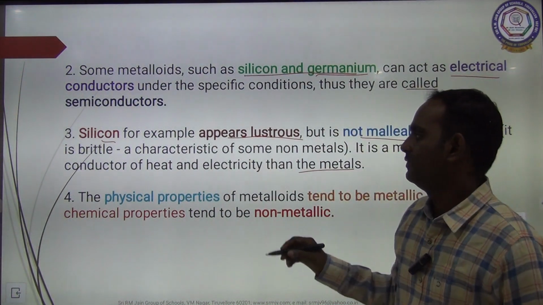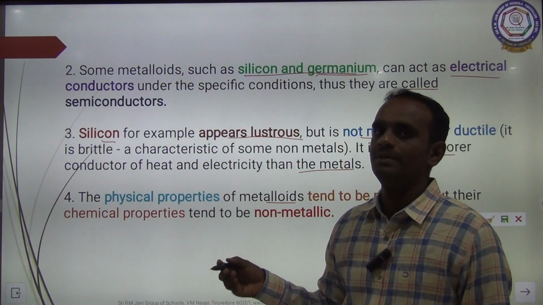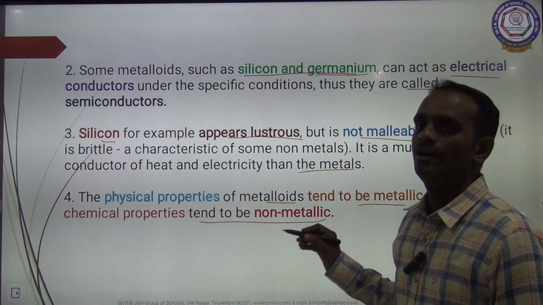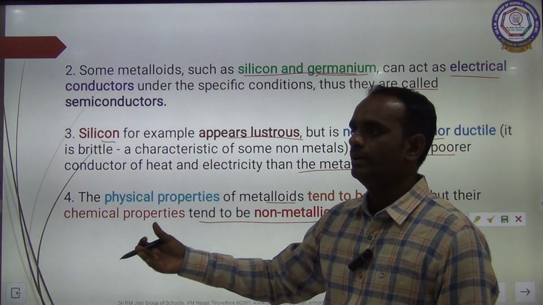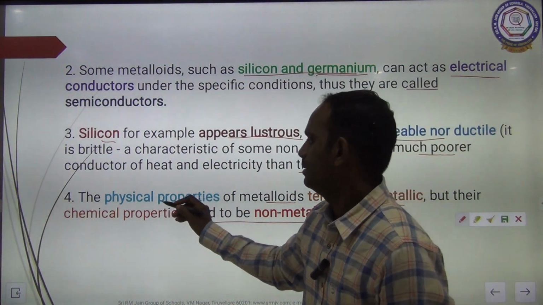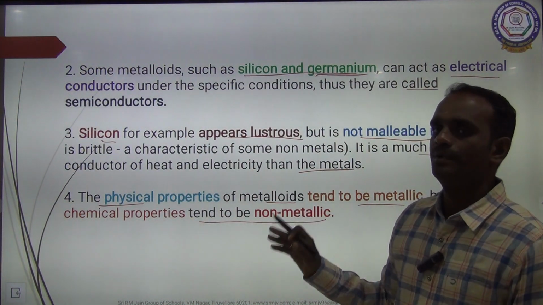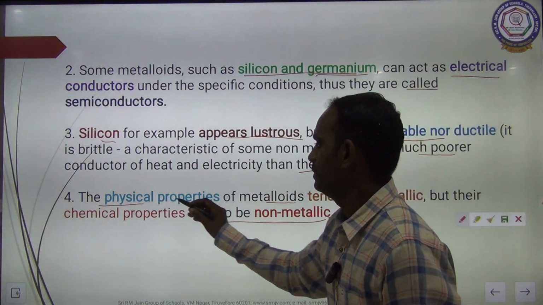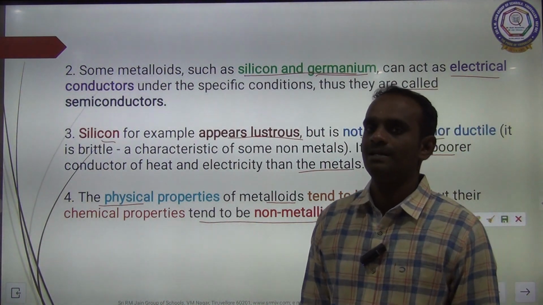The fourth one: the physical properties of metalloids tend to be metallic, and the chemical properties tend to be non-metallic. Physical property means the physical appearance. If one element looks like a metal, it is equally matched with the metal. Usually metalloids are physically matched with metals, but in chemical properties they tend to be non-metals. Once again, the physical properties of metalloids tend to be metallic, but the chemical properties tend to be non-metallic. Clear?